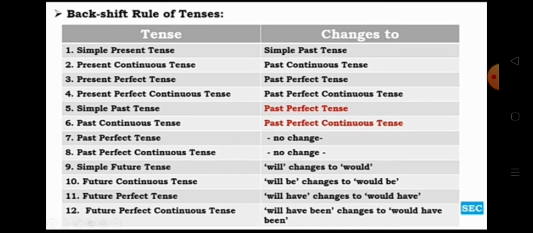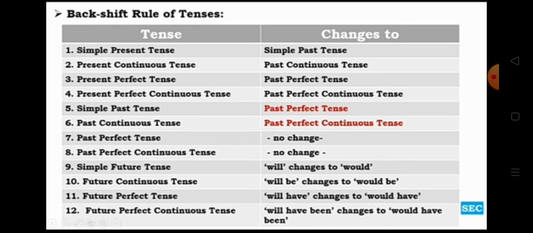Through some more examples, you can understand it better. In column number 1 are the tenses, and what changes take place is given in column 2. Simple present tense changes into simple past tense. These are the rules. Present continuous changes into past continuous.